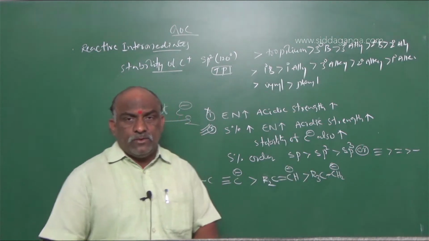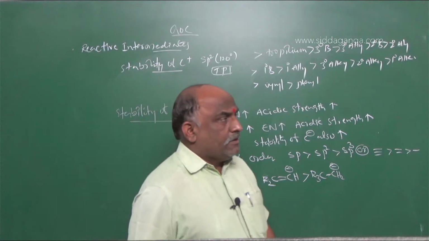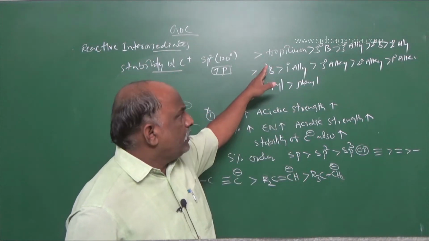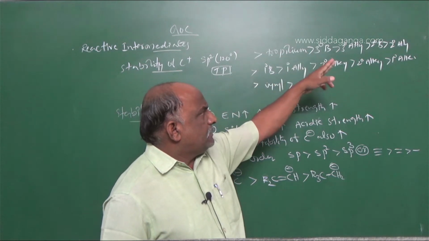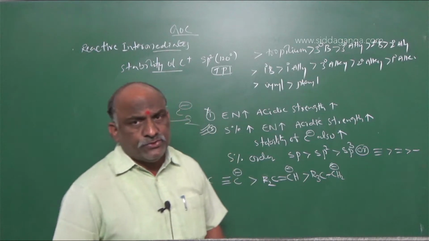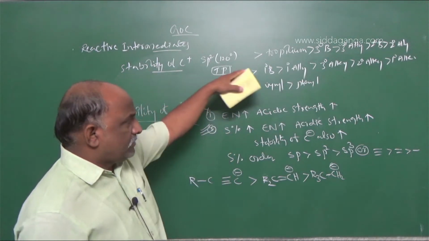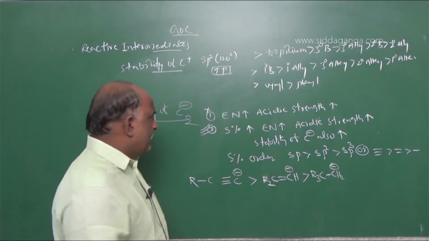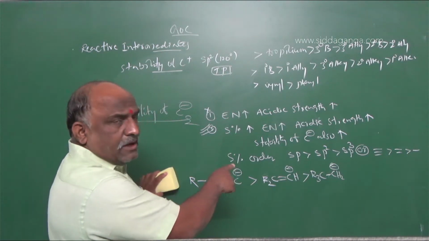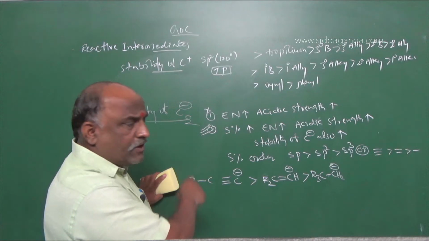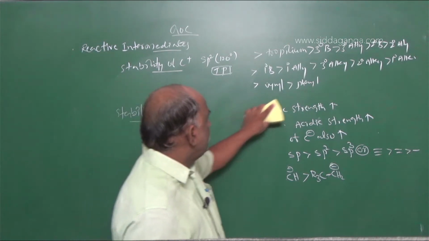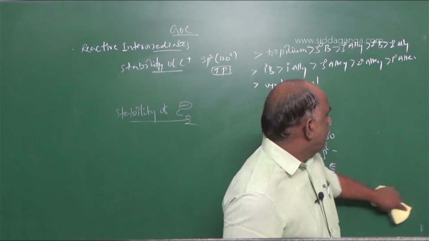And the general stability order. Actually we know the stability order of carbocation: tropylium, tertiary benzylic, tertiary allylic, secondary benzylic, secondary allylic, primary benzylic, primary allylic, like that we should go. So we followed that process. But here, what will be the stability of the carbon ion? So this is an additional point regarding the stability of carbon ion. And the next general order.